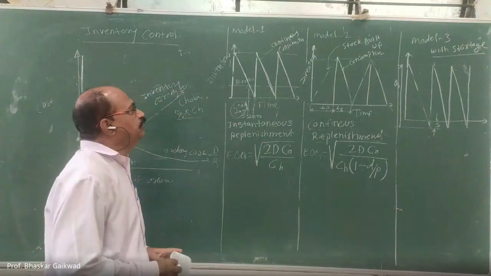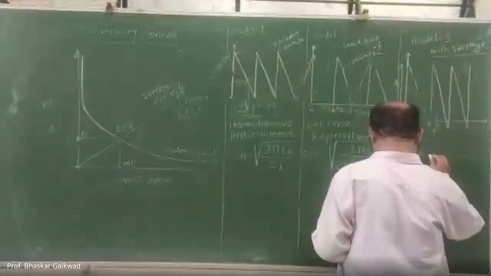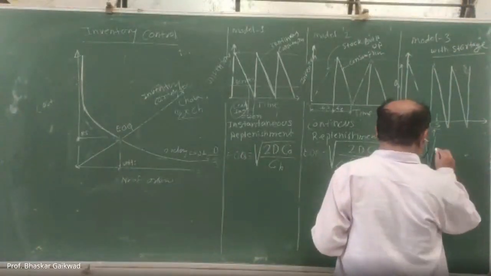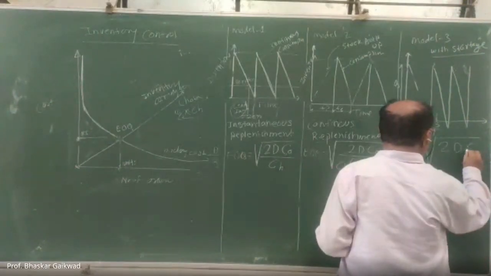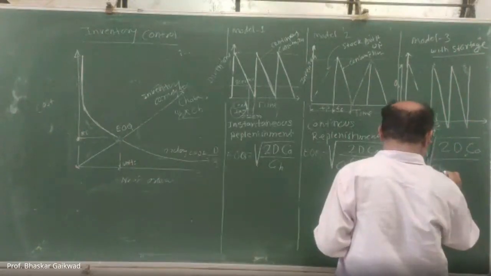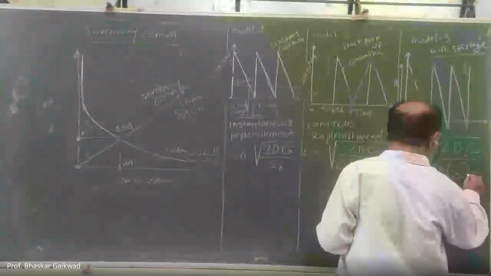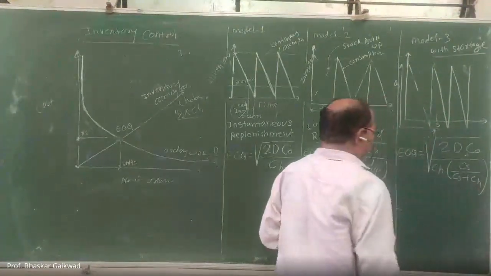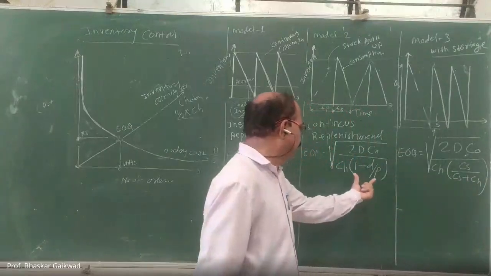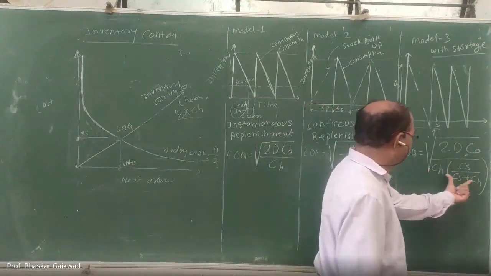Okay. Now model 3, EOQ. This is model 3. Again the same thing is there: 2 D C_O over C_H, the holding cost. Same thing. Now here we have to replace this. Here it is different.